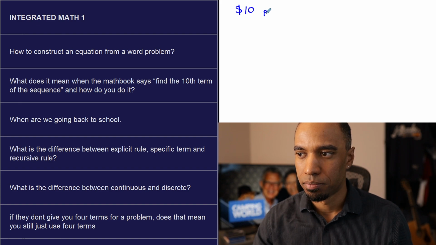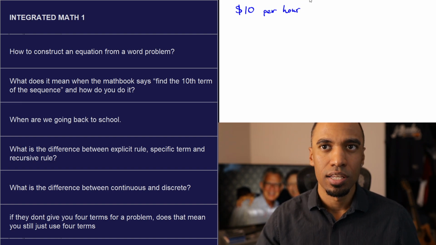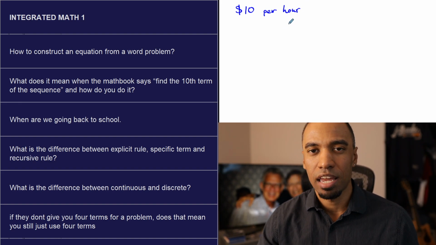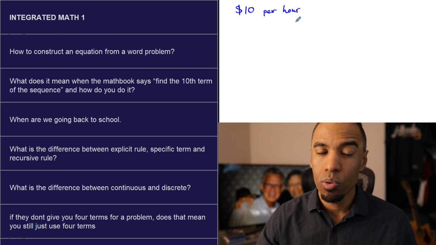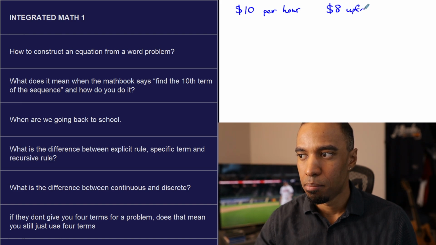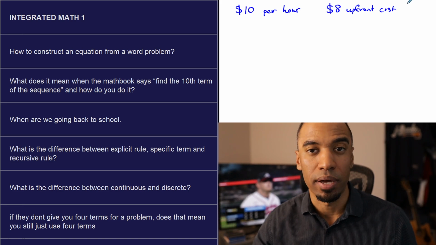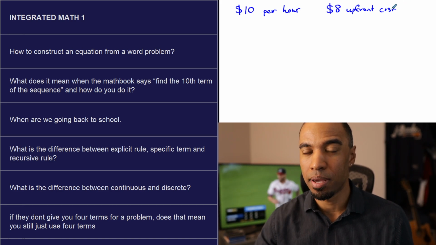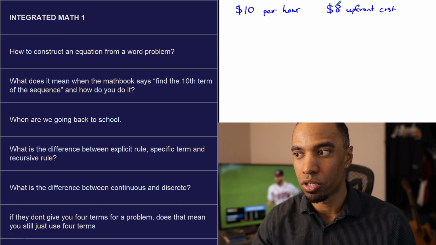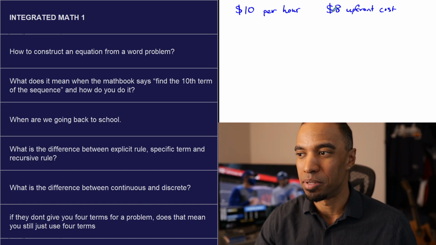They charge $10 per hour, but because of reasons such as convenience, time, making sure that it's worth your while to do it, maybe you also include something like an $8 upfront cost, meaning they're going to pay you an extra $8 on top of it. It's gas money. It's time out of my day. I could have been doing something else. This is just a little convenience fee. You see those on things like StubHub and stuff like that.